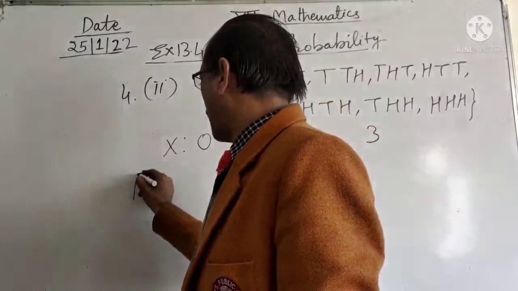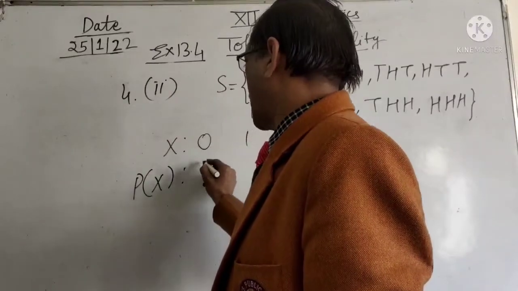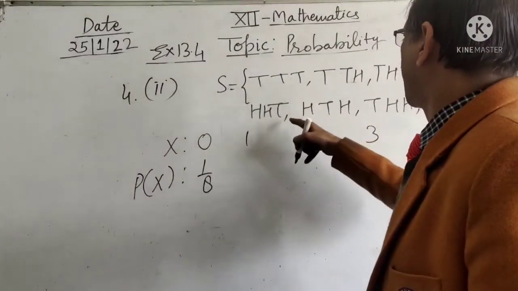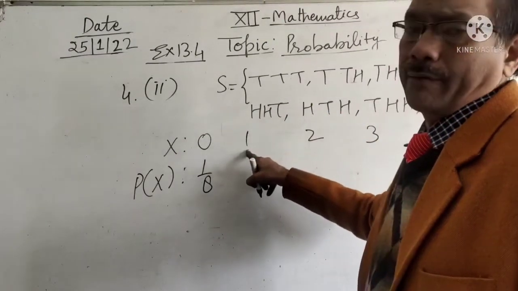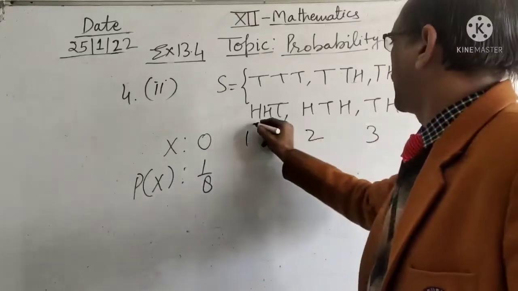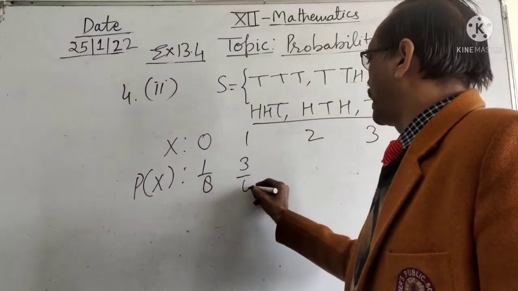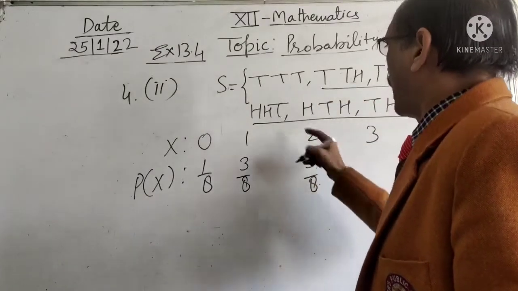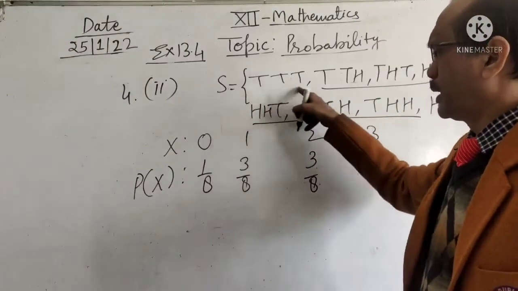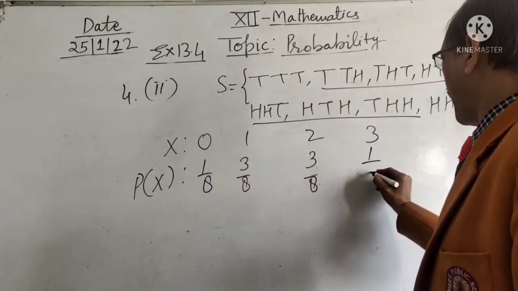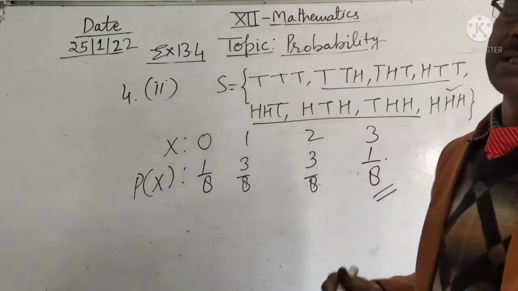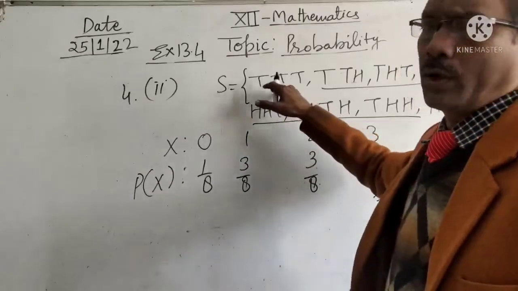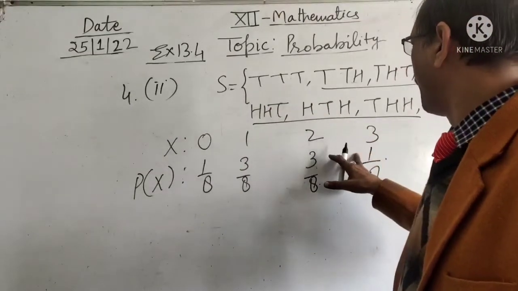Now, the corresponding probabilities: for 1 tail there are 3 cases, so 3 by 8, for 2 tails 3 by 8, and for 3 tails, oh sorry, all the coins showing tails, it is only one case, so the probability is 1 by 8.